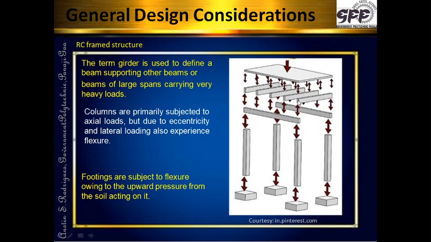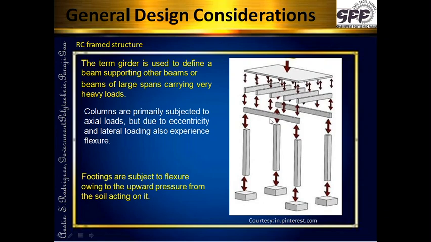Now if you see over here, these horizontal beams in the picture take the load from the slab. There is a load coming on the slab. The whole slab is there over here. This load gets transferred on these beams. So these are the beams, and from here the load gets transferred on these beams. So load from the smaller beams gets transferred on the larger beams. These larger beams are known as girders. The larger beams are known as girders.